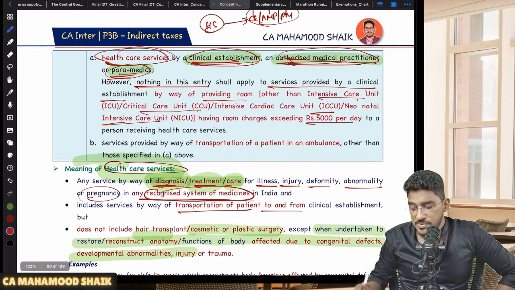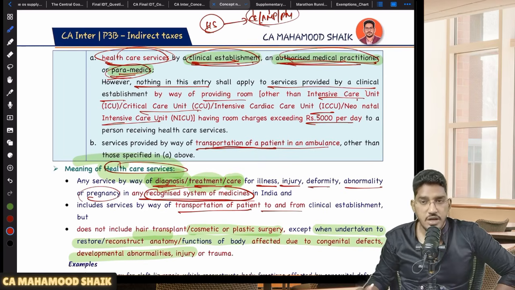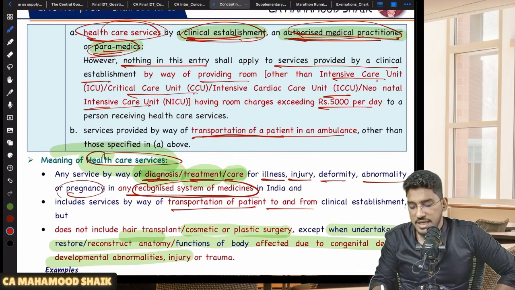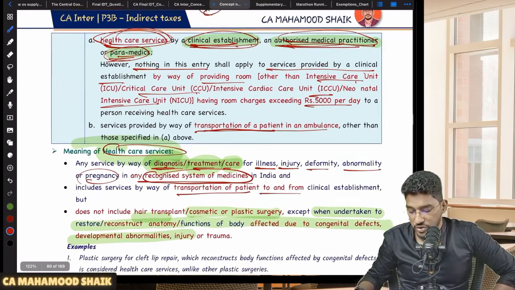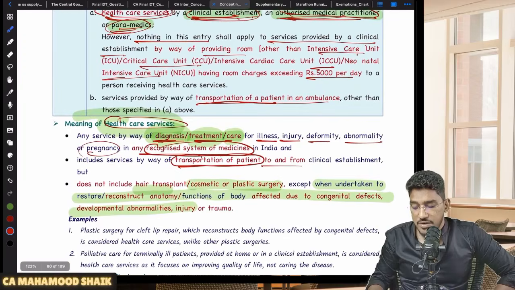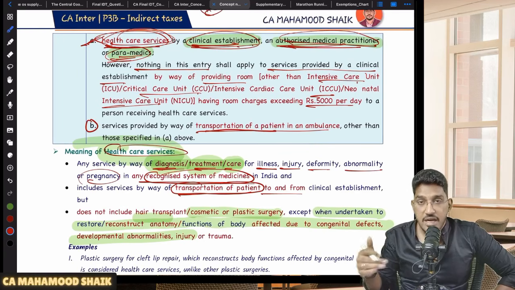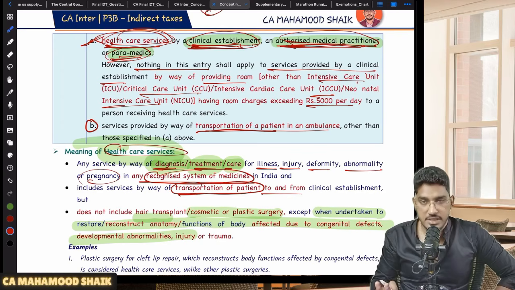And services provided by way of transportation of patient in an ambulance. So they have already covered it, no? Anyhow, that is getting covered under healthcare services. You were told while defining healthcare services that it also includes transportation of patients. So why have they separately included it here? In the first point, healthcare services, that means transportation of patients, only when provided by a clinical establishment, authorized medical practitioner, or paramedic, will be exempted.